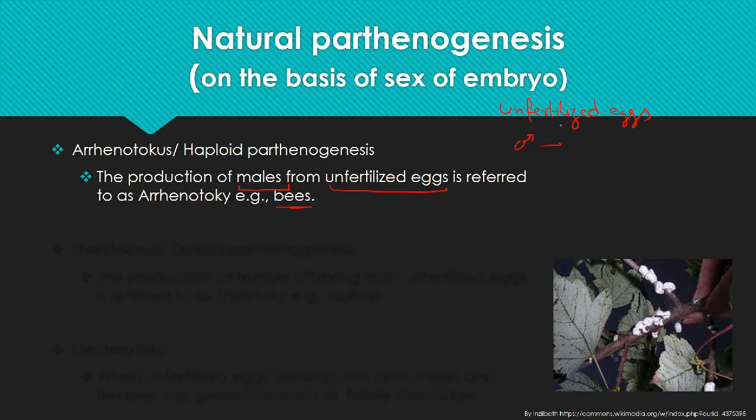So unfertilized eggs give rise to the males in the case of arrhenotoky.